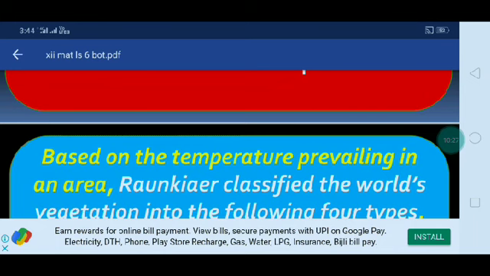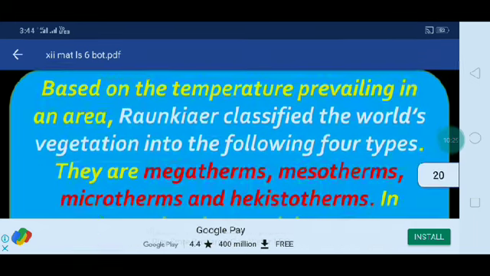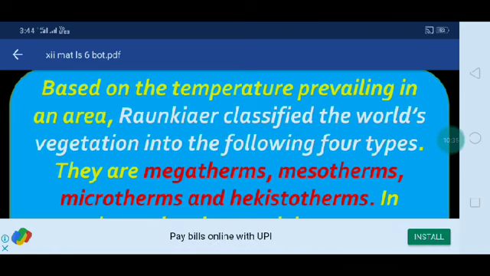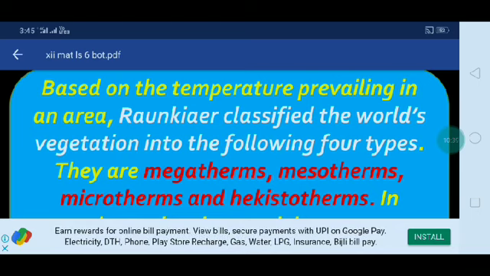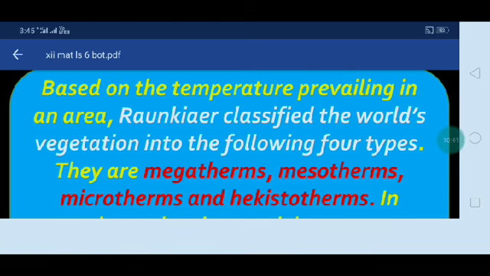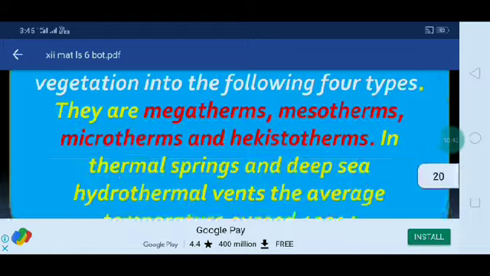Based on the temperature prevailing in an area, Raunkiaer classified the world's vegetation into four types: megatherms, mesotherms, microtherms and hekistotherms. Megatherms, large; mesotherms, moderate; microtherms, minute; and hekistotherms also.